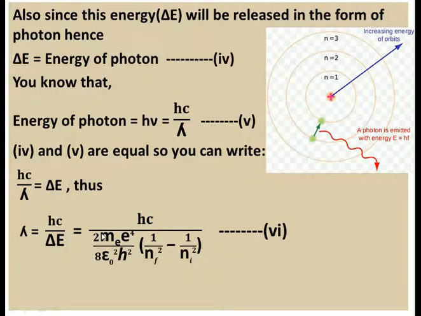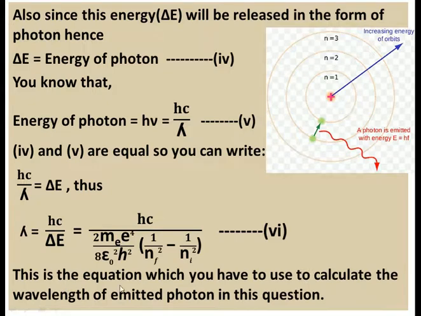So you will get hc upon twice me e to the power 4 divided by 8 epsilon naught square h square, under bracket 1 upon nf square minus 1 upon ni square. This is the equation you have to use to calculate the wavelength of the emitted photon, or you can say the working formula for this problem.